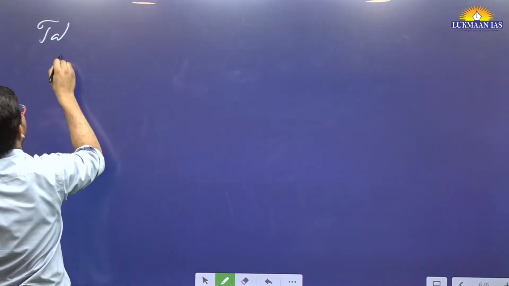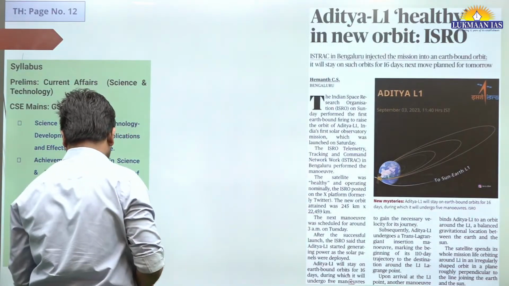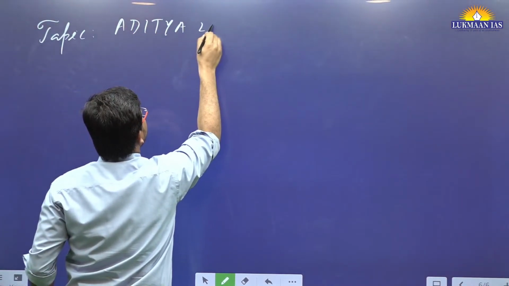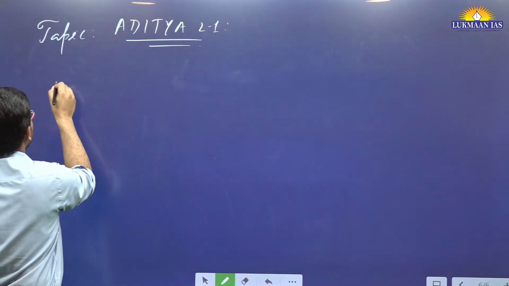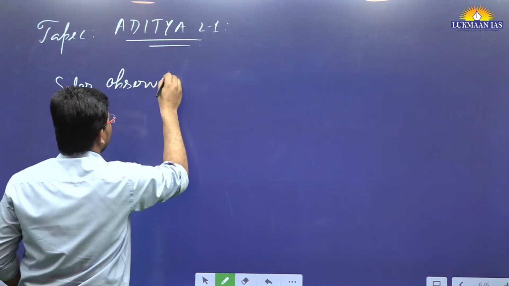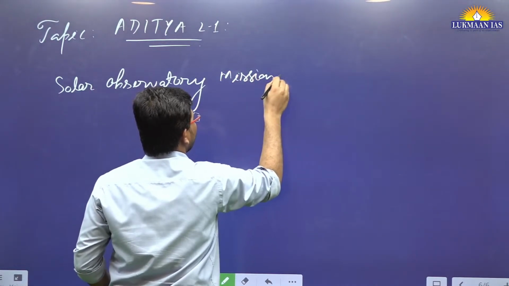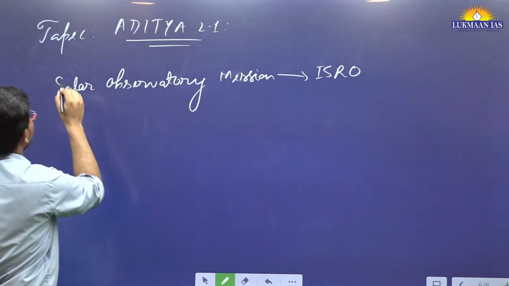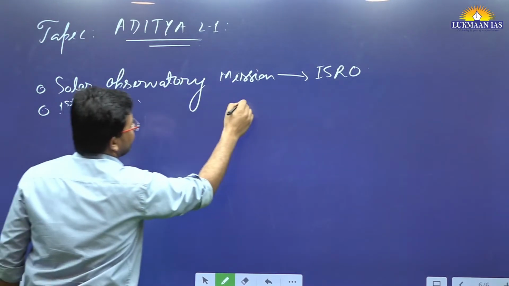The name of the topic is Aditya L1 healthy in the new orbit. I'm just writing Aditya L1 for our understanding. So what is Aditya L1? This Aditya L1 is a solar observatory mission of the Indian Space Research Organization, and this is the first solar observatory mission of India.